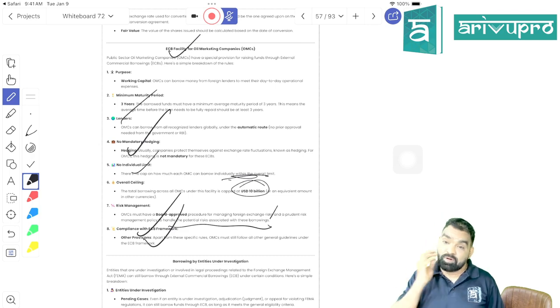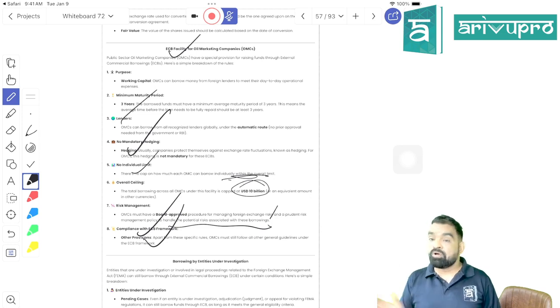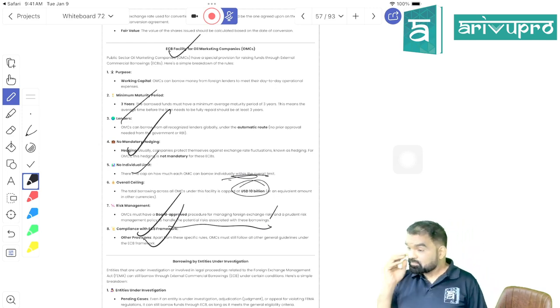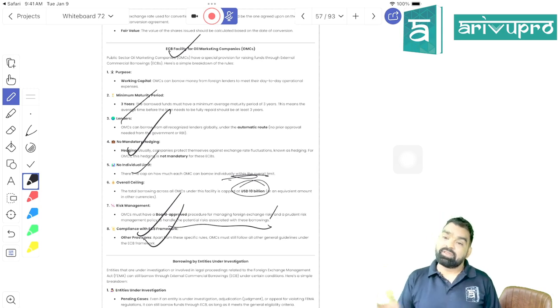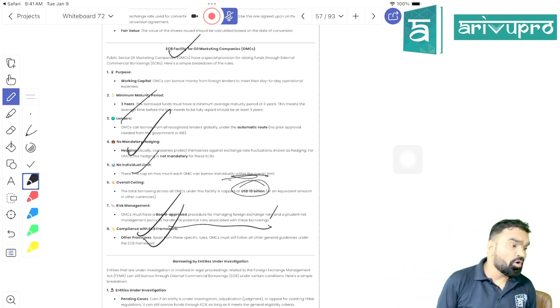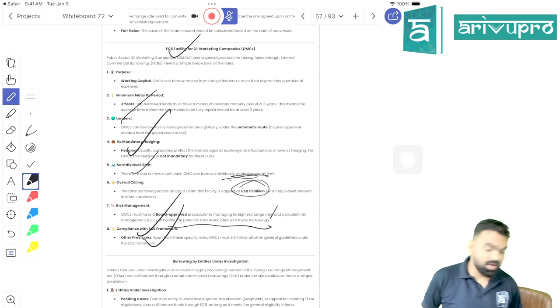The third one is what, beta? They can raise any amount individually, but the maximum amount for all oil marketing companies should not be more than 10 billion US dollars, right? Next, they are not required to hedge. They may go for hedging, or they may have their own internal risk management system, right? Students, is it clear? We have done oil marketing company as well, right?